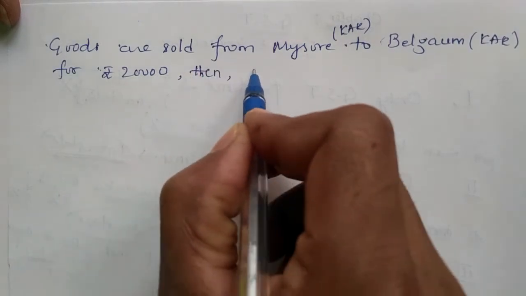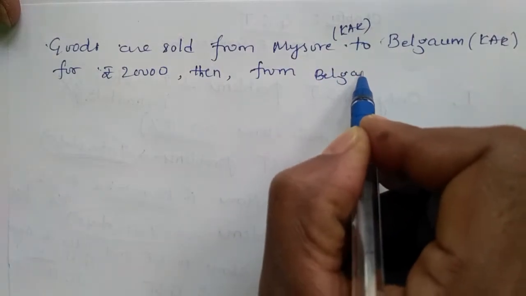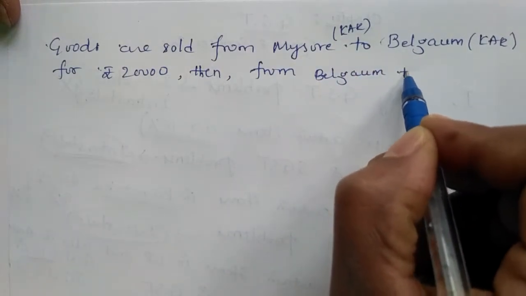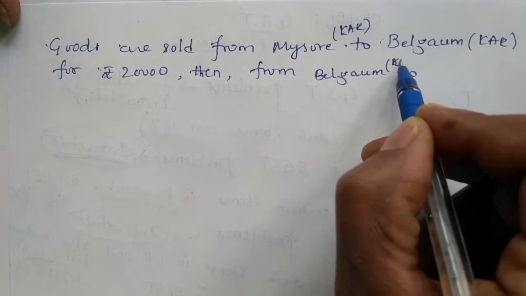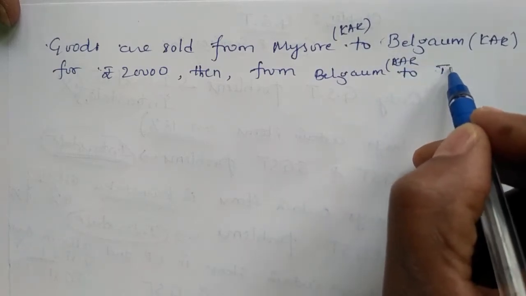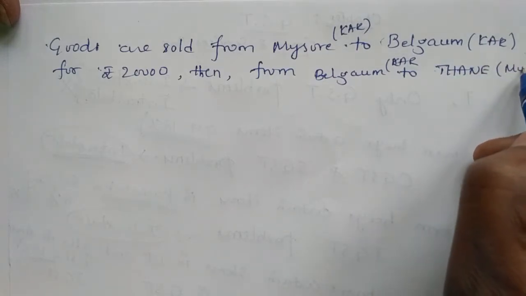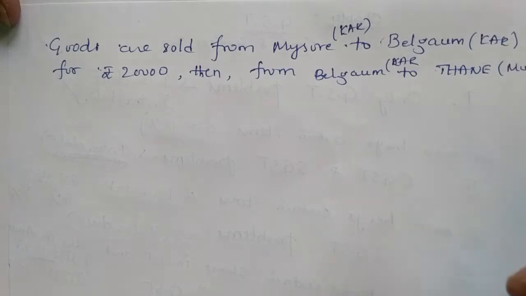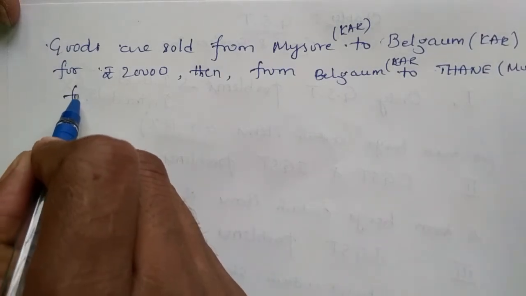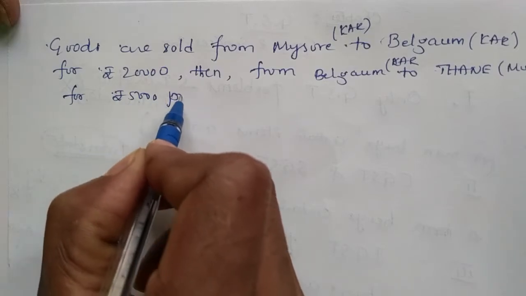Then from Belgaum, that is Karnataka again, to Thane, given in bracket Mumbai, for rupees 5,000 profit.